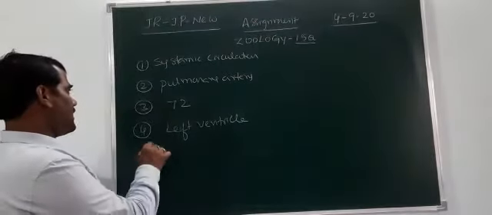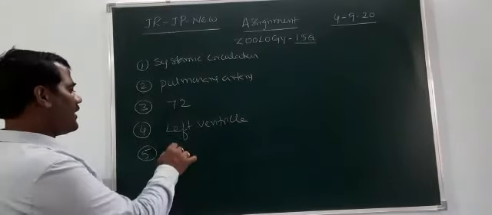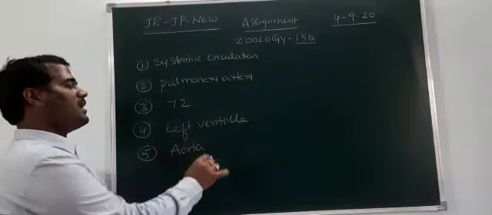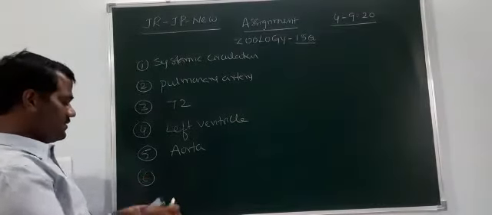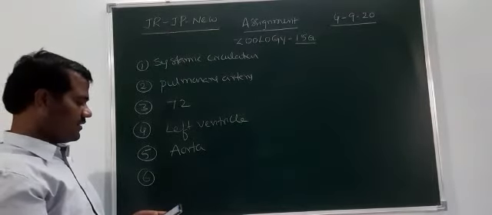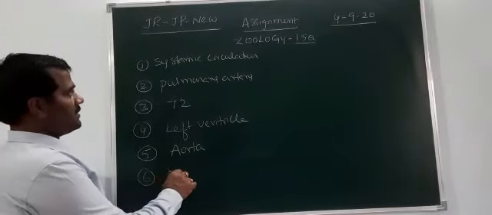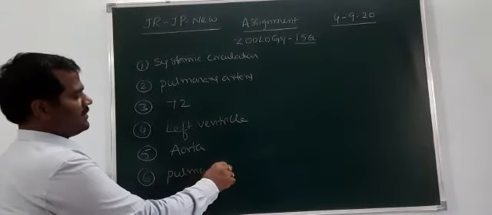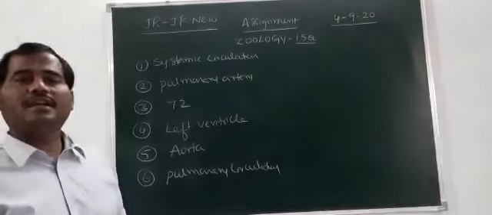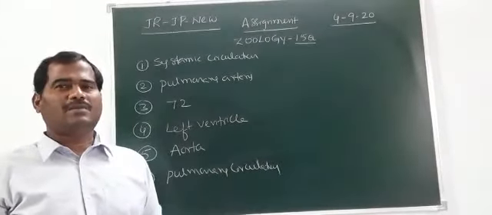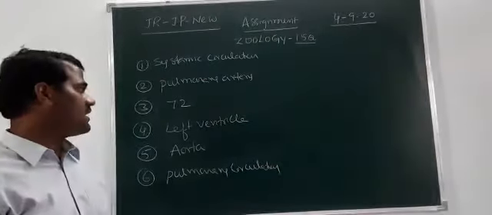And the fifth question is the aorta. The aorta is the main blood vessel that supplies oxygenated blood to various body parts. Then the sixth one is pulmonary circulation. Pulmonary circulation starts from the right ventricle to the pulmonary trunk and pulmonary arteries to the lungs, and from the lungs to the left atria. This is called pulmonary circulation.